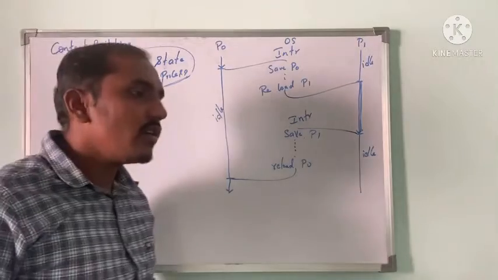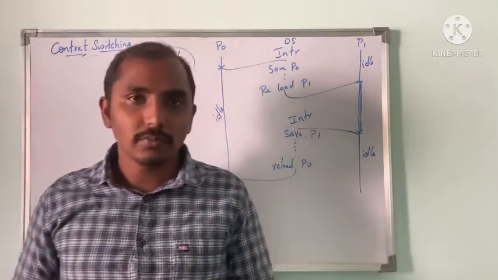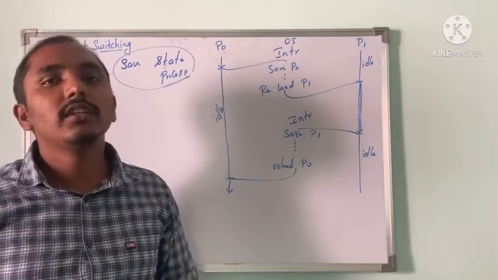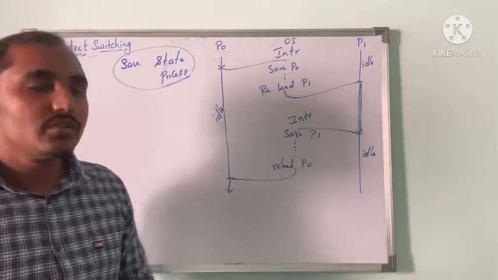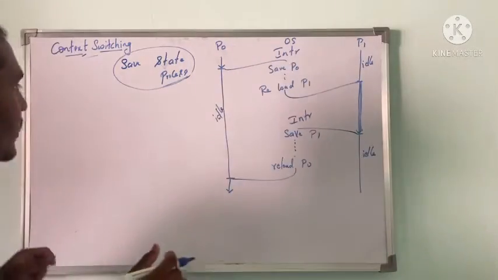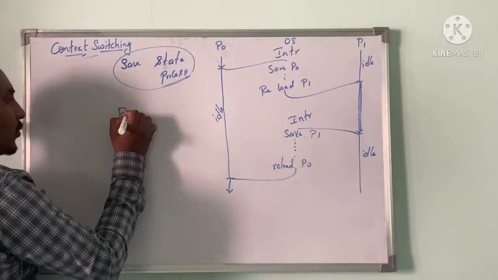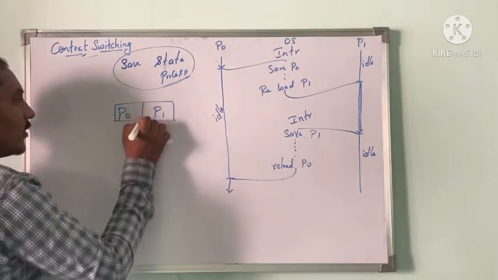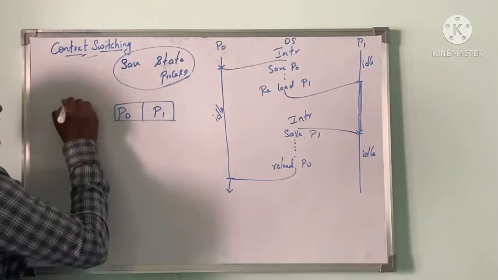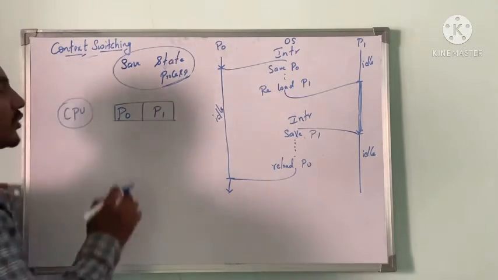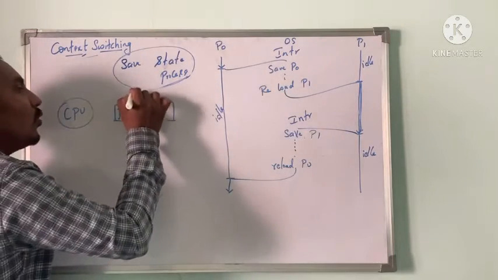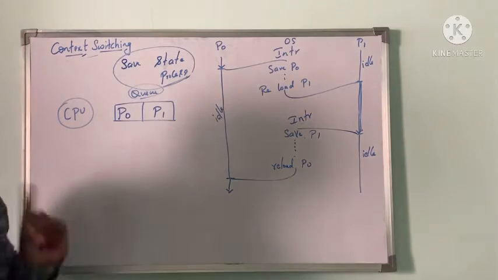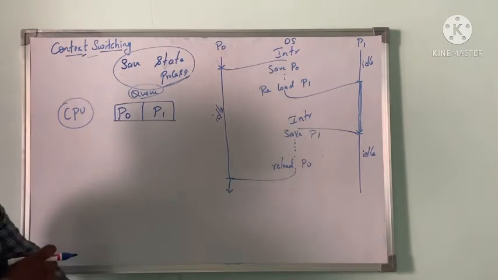Context switching is the process when we are switching from one process to another process. We are going to save the state, or the context, of the process. For example, I have taken 2 processes, process 0 and process 1. These processes will be executed by your CPU. The CPU is going to select any one process for execution. This is your queue, or your memory. In the memory I have 2 processes, P0 and P1, and they should be executed by your CPU.